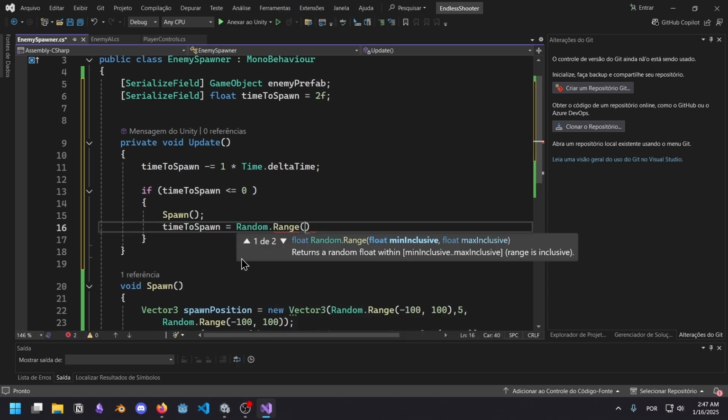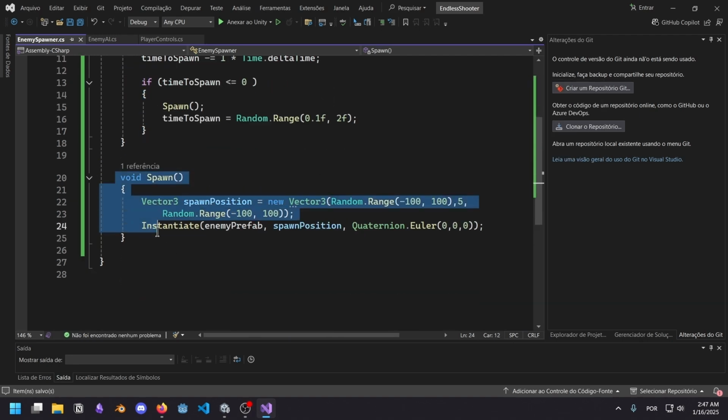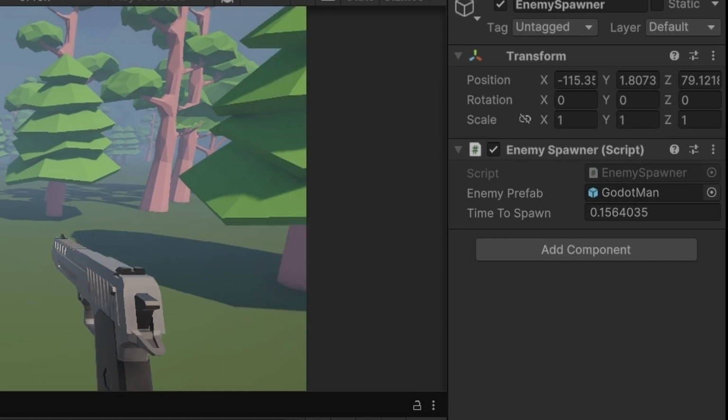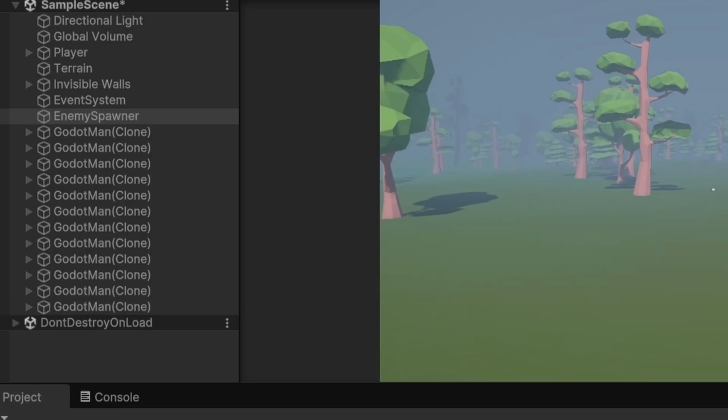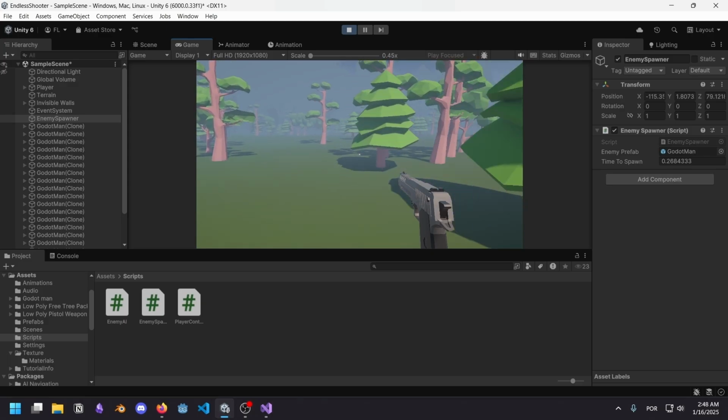I'm going to make this go from 0.1 to 2 seconds. And I think this is it. I think this is the code. Let's test it. Why not? You can see the timer is working at least. And you can see Godot man showing up in the hierarchy, but I can't find them in my game.